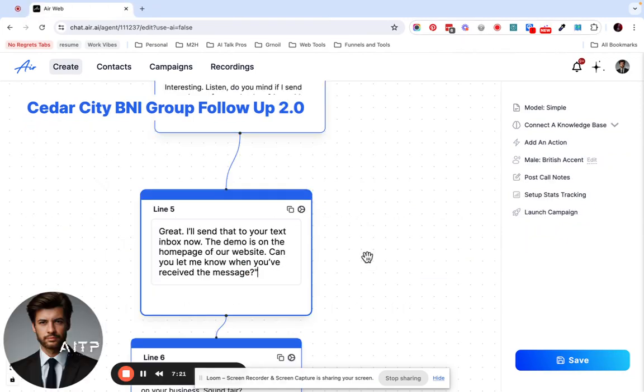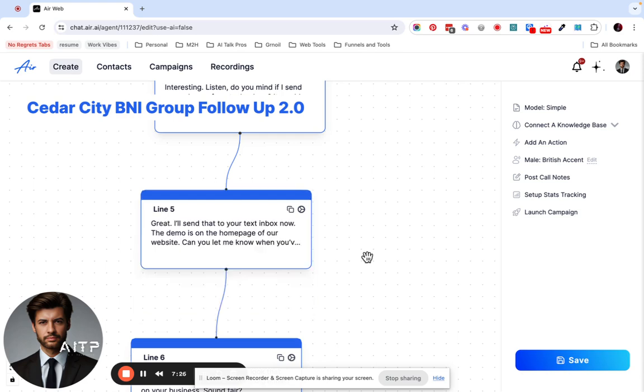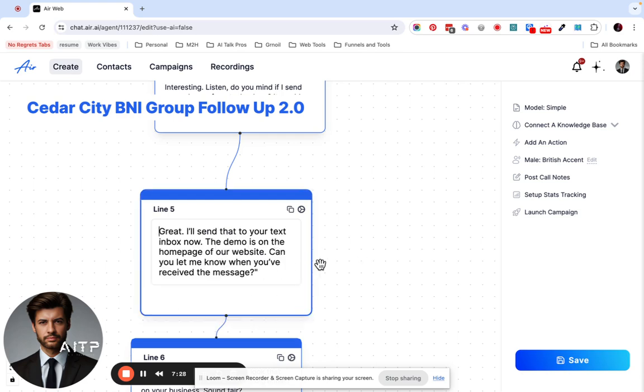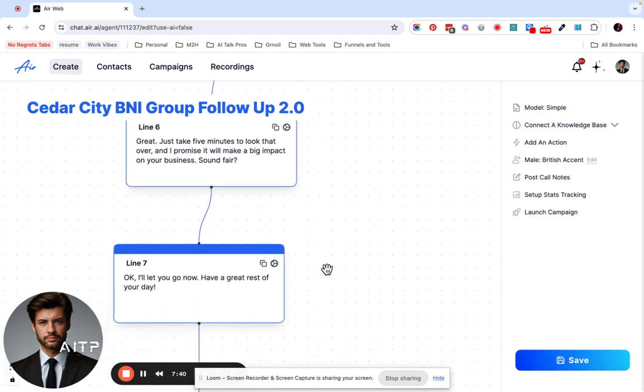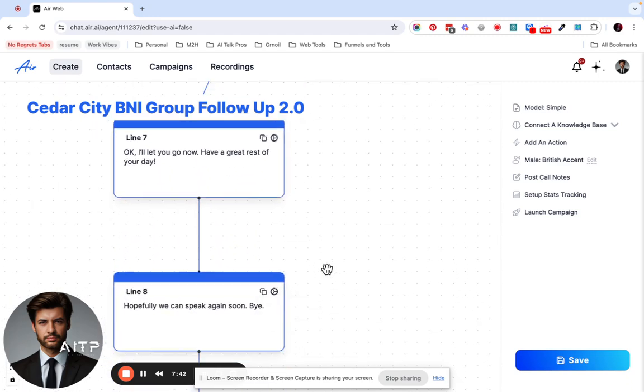Great. I'll send that to your inbox now. The demo's on the homepage. You know when you receive the message. Okay, we spelled that correctly. Let's take out these quotes. Take 5 minutes to look that over. I promise it'll make a big impact on your business. Sound fair? Okay, I'll let you go now. Have a great rest of your day.